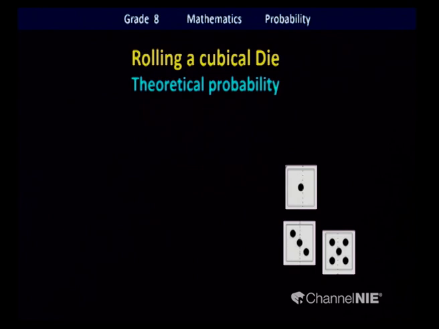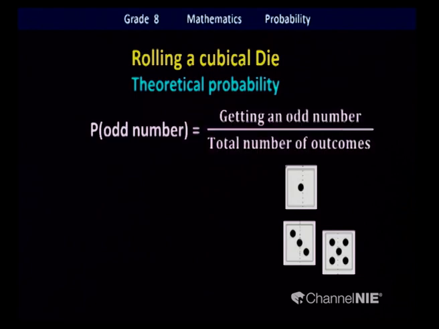Here we are going to check the theoretical probability of getting an odd number. The expected outcome is getting an odd number. How many times will you get odd numbers in the cubical die?